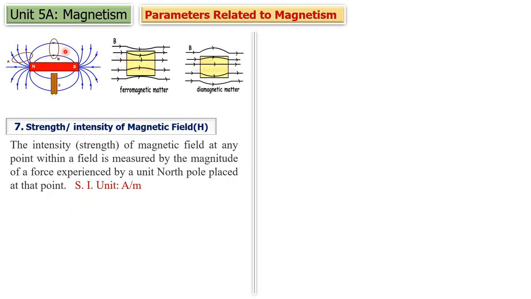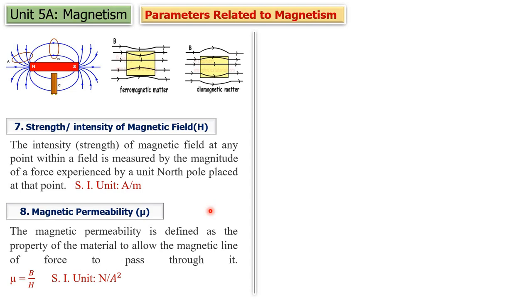Suppose at this point you are going to measure intensity of magnetic field. So at this point you will keep a unit north pole. If this unit north pole is experiencing more force, then we can say that intensity of this magnetic field will be more. If it experiences less force, obviously the intensity or strength of magnetic field is less. So how much force is experienced by unit north pole at that point, that measures strength or intensity of magnetic field at that point. Okay, so it is H, SI unit is ampere per meter.